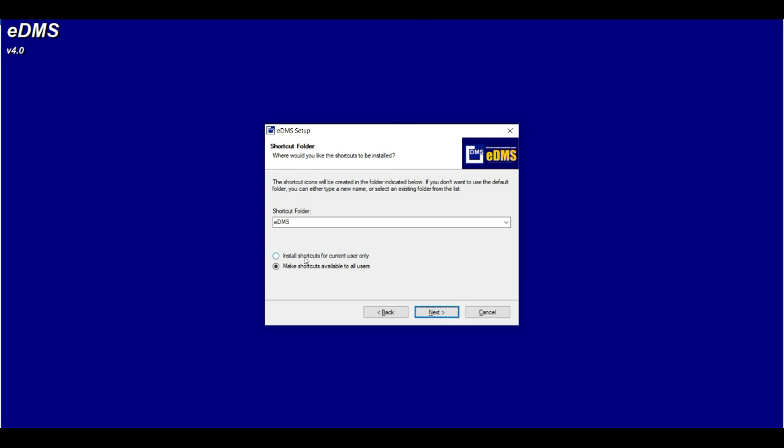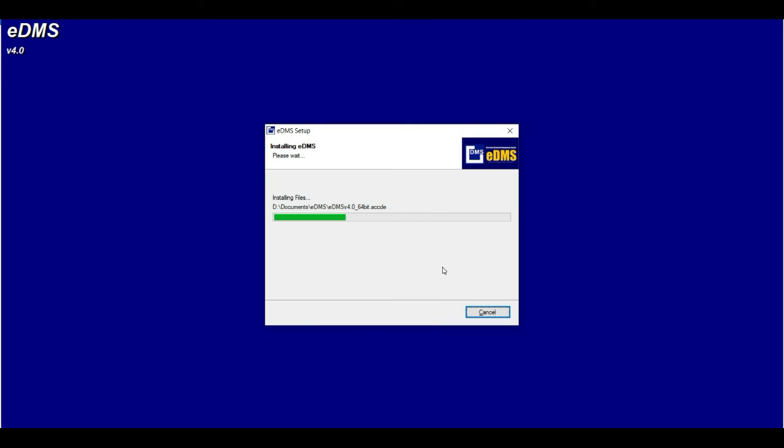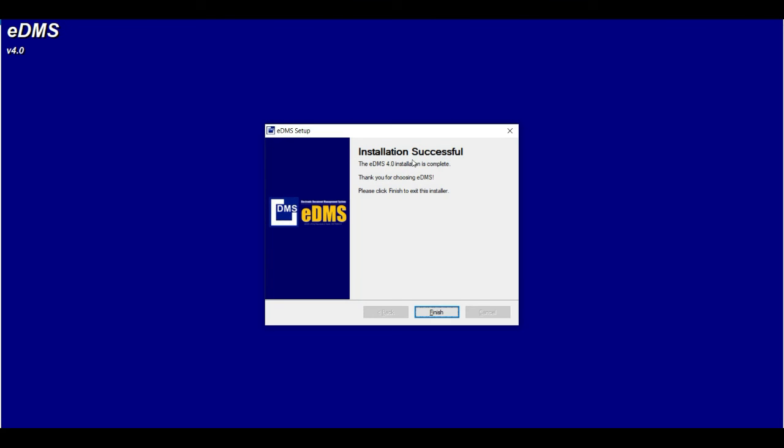Pero may option tayo. Shortcuts for current user, yung current account na nakalagay sa laptop. And then, make shortcuts available to all users. Pag may other users kayo sa laptop nyo, pwede ding nandoon yung shortcut sa kanila. So, pwede nating i-tick yung pangalawang button. Then, click next tayo. Ayan, so we are ready to install. Click lang natin yung next. Nag-install na yung ating eDMS. Okay, so tapos na. We will click finish.